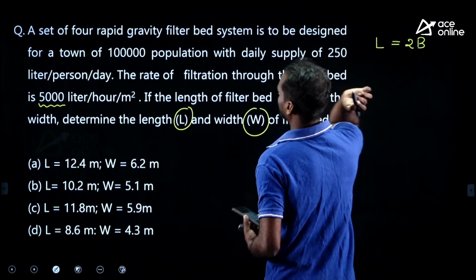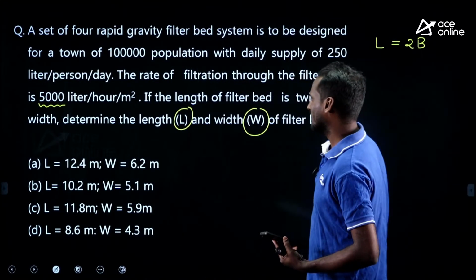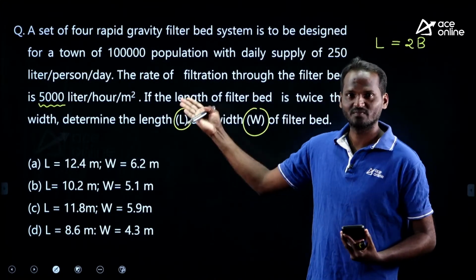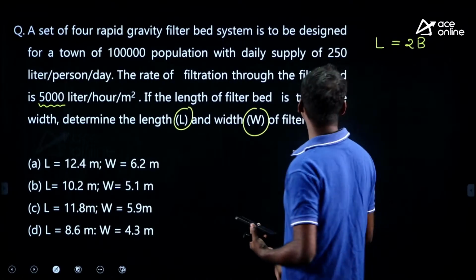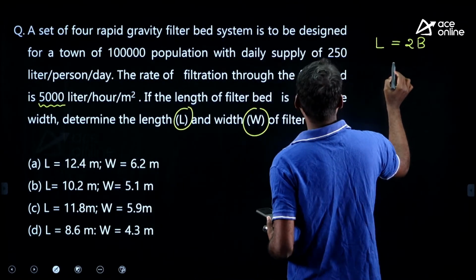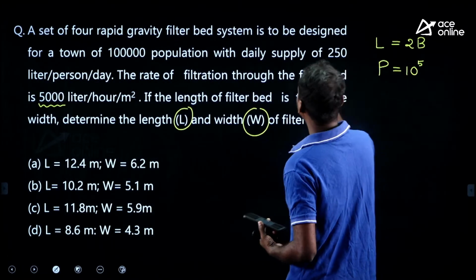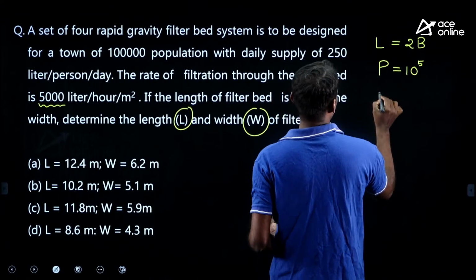This is the condition given. Here, all are having L is equal to 2B, so by verification you can't solve. Okay, then what is the population given? P is equal to 1 lakh, means 10 to the power of 5, and LPCD, what is that?